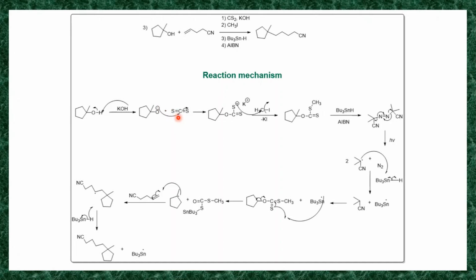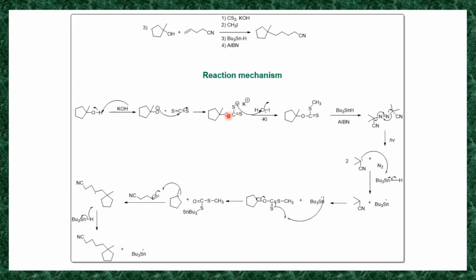This oxygen anion attacks this carbon and the pi bond will break, and the bond pair shifts onto sulfur. So we write that bond pair as a negative charge. So oxygen will form a bond with this carbon, the carbon-sulfur double bond remains as it is, and this bond will break and there is a negative charge on sulfur, and this K will join to this negative charge. It is not alone, it comes with a positive charge, so S minus K plus.